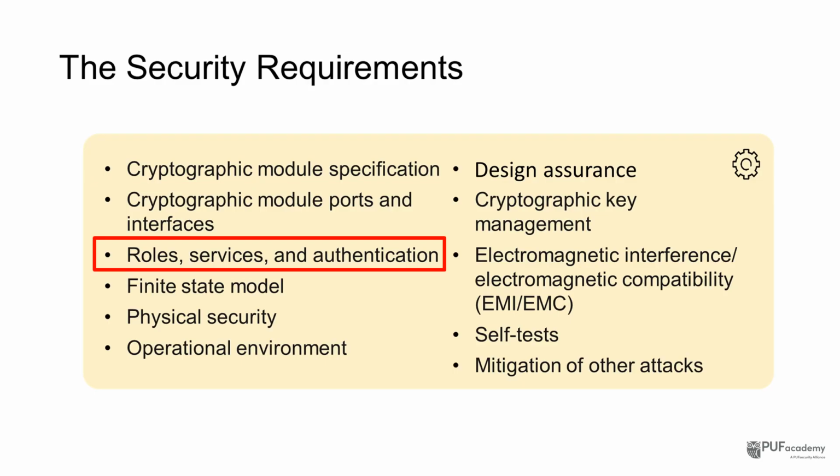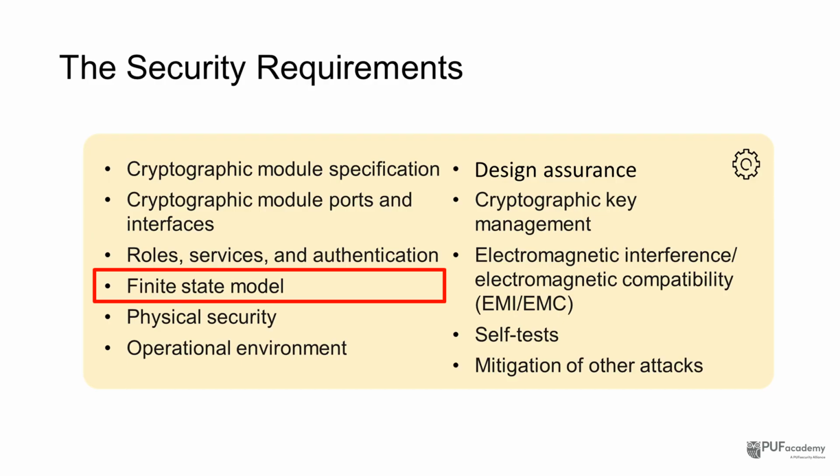Roles, services, and authentication are another critical piece. You have to define who can access the module and what they can do. At Level 2, it's enough to say this person is an admin, or this person is a user. But starting at Level 3, the system must actually verify the identity of the specific individual.